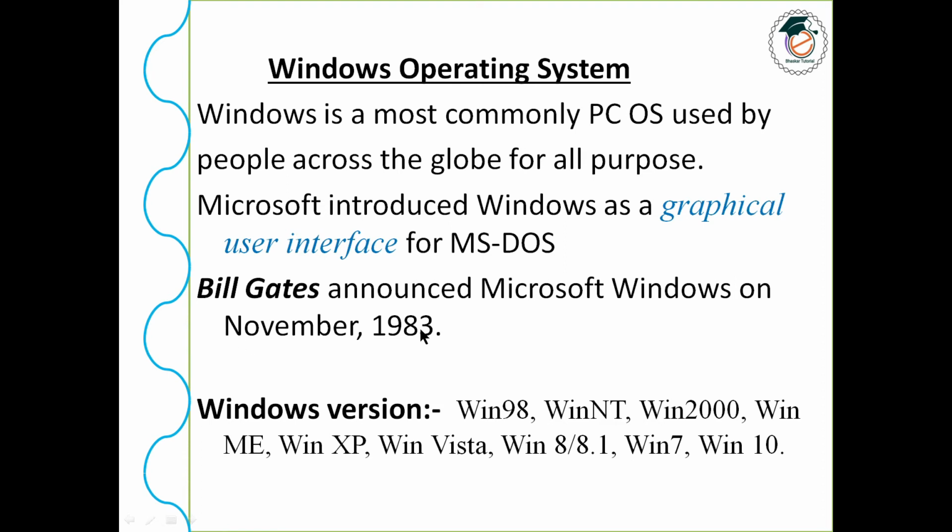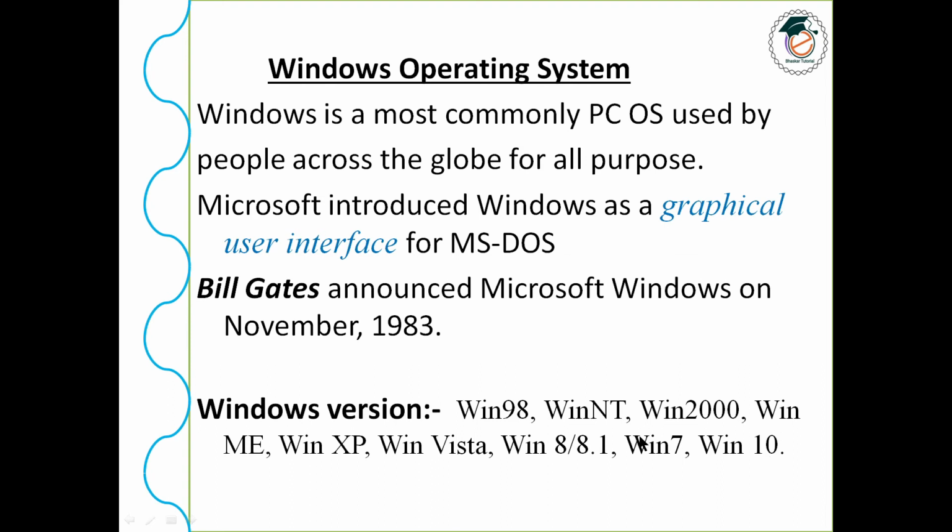At last I will give you all the details of the operating systems, the different Windows versions, there are many Windows operating systems. At the end of this video I will give you the details. So the Windows versions: Windows 98, Windows NT, Windows 2000, Windows ME, Windows XP, Windows Vista, Windows 8 and 8.1, Windows 7 and Windows 10.